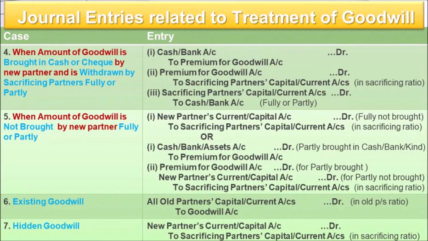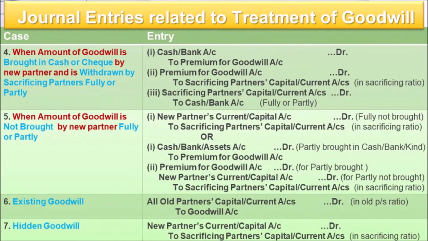So in that case, one entry is passed: new partner's capital or current account debit to sacrificing partners' capital or current accounts. Now let me clarify one more thing here. In that case, the preference is given to the new partner's current account, not the capital account. Here it is not the case of fixed and fluctuating, but the current account is given more preference. Why? Because there is the separation that he has been debited just for the sake of goodwill. So the value of goodwill will be put here. Understood the point? So a single entry will be passed in that case.